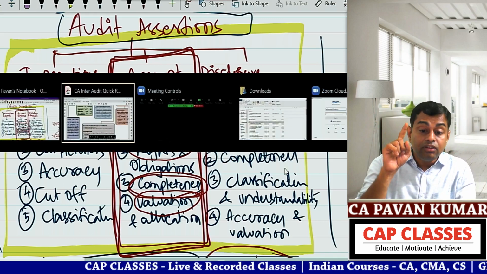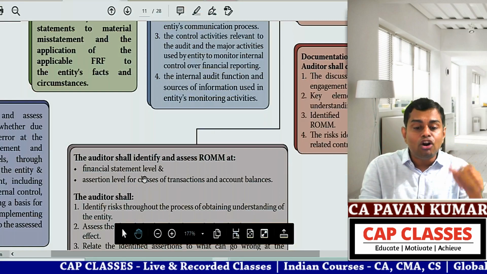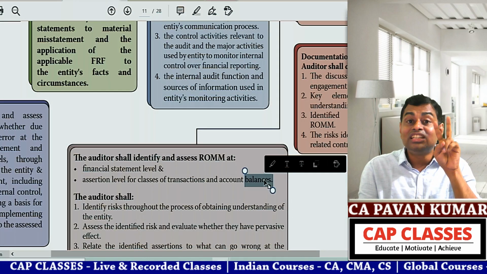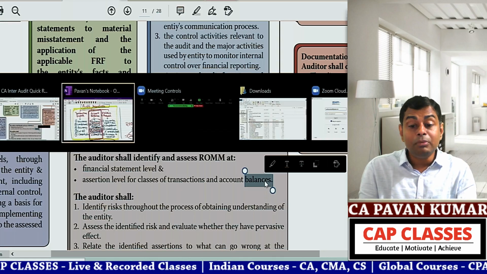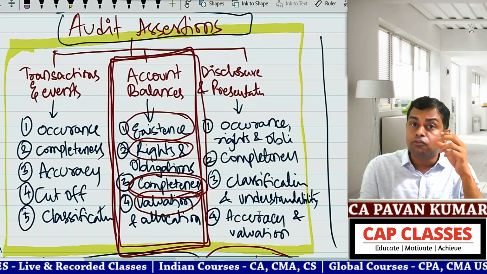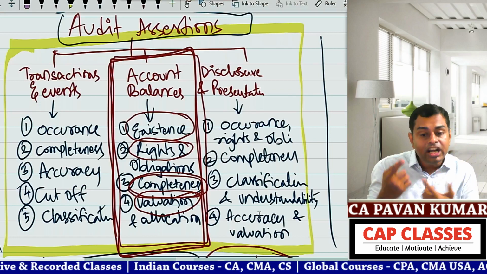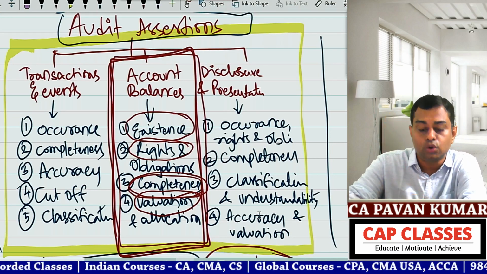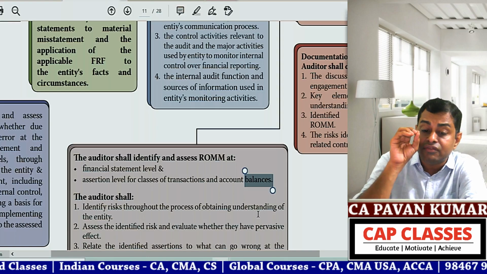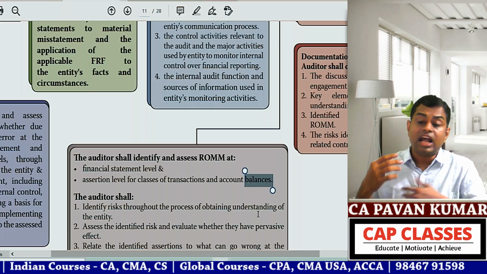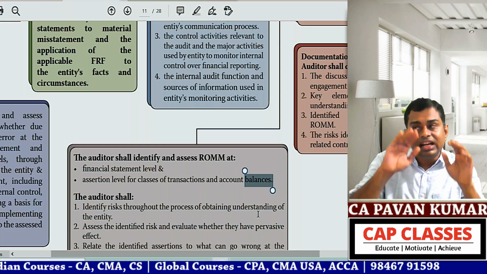If you observe, even in your standard on auditing, they used only transaction and account balance, okay? Because they are quantitative. Normally, this third part is there, no? This third part will be qualitative. So in a real audit, you come across this, but normally as a student, you come across only the first two. That is the reason even in the standard, they have emphasized assertion level for class of transactions and account balances. But I do not want to teach you half. That is the reason I taught everything.